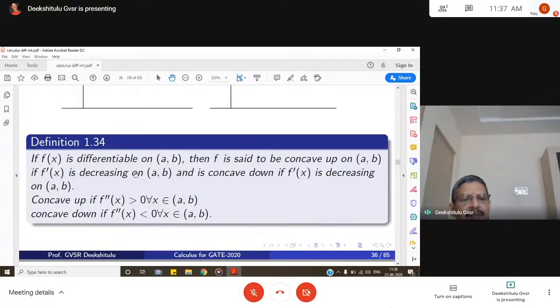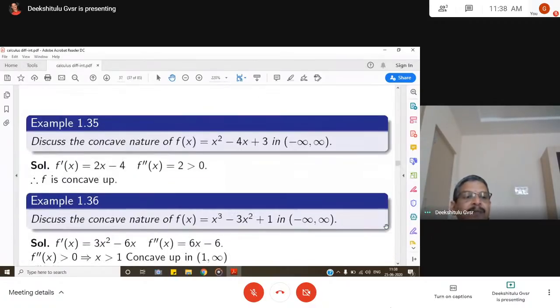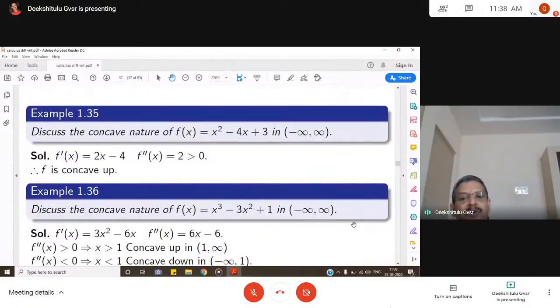F dash x increasing means f x increasing when f dash x is greater than 0. F dash x is increasing when f double dash x is greater than 0. So f x is concave up if f double dash x is greater than 0, concave down if f double dash x is less than 0. These are the conditions. Discuss the concave nature of f of x is equal to x square minus 4x plus 3 in the interval minus infinity to infinity.